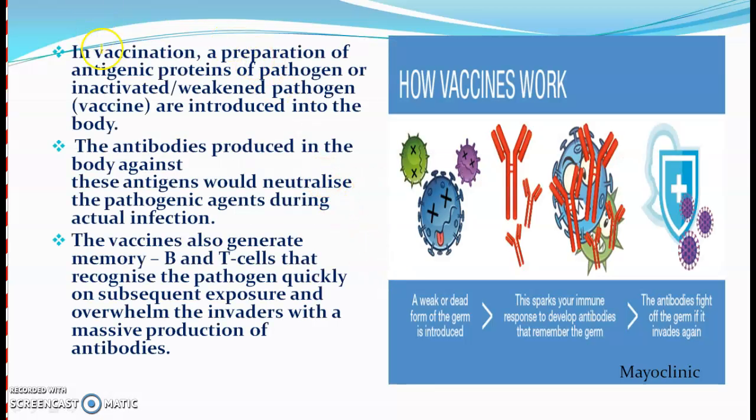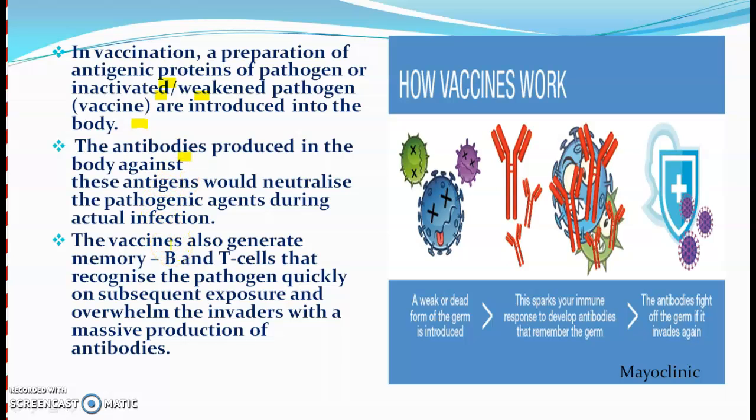In vaccination, vaccines are introduced into the body. What is a vaccine? Vaccine is a preparation of antigenic proteins of pathogens, or it may be inactivated or weakened pathogens. These vaccines, when introduced into the body, will produce the antibodies against these antigens. These antibodies would neutralize the pathogenic agents during actual infections.